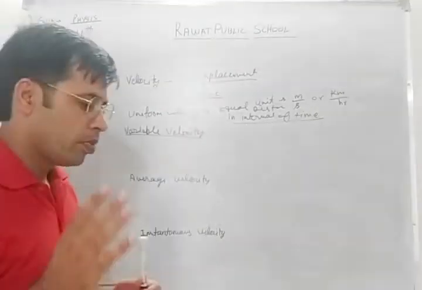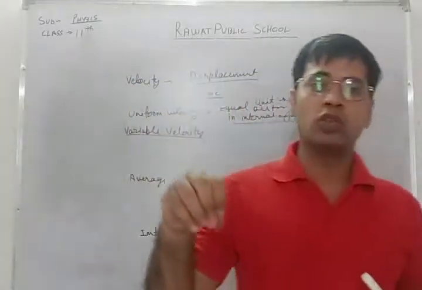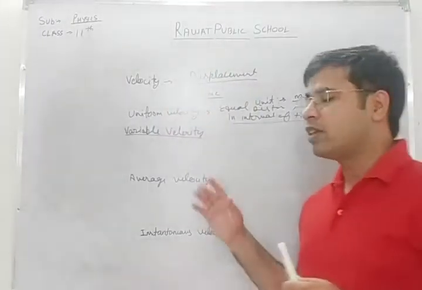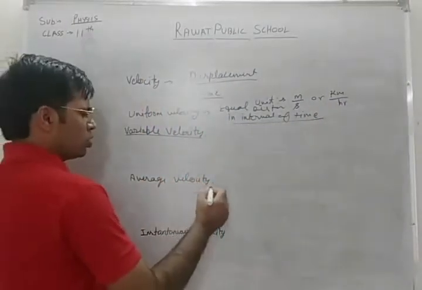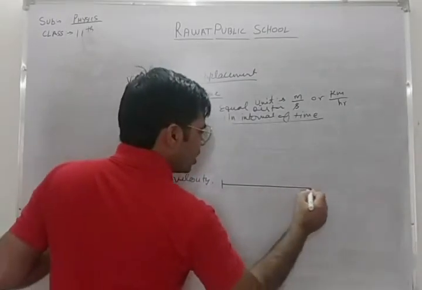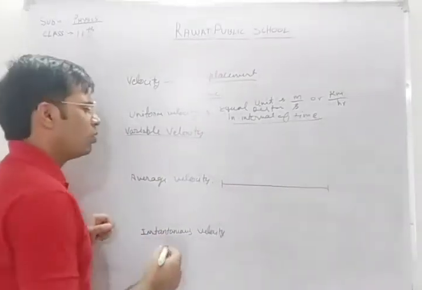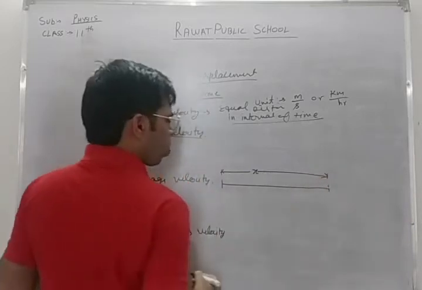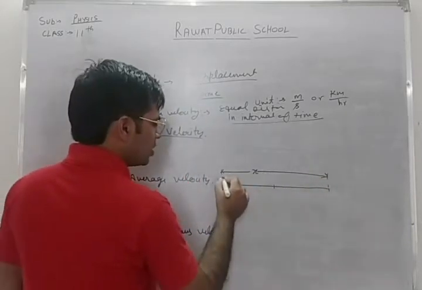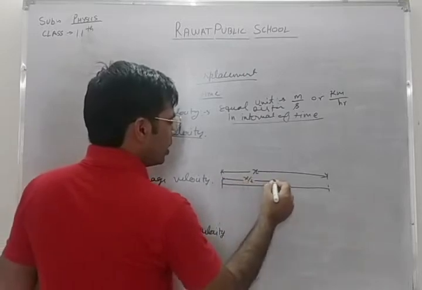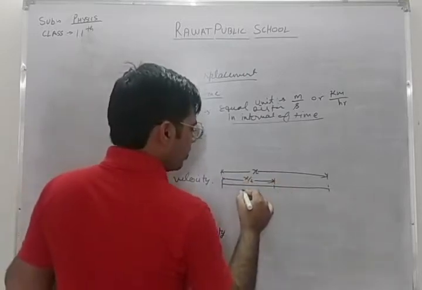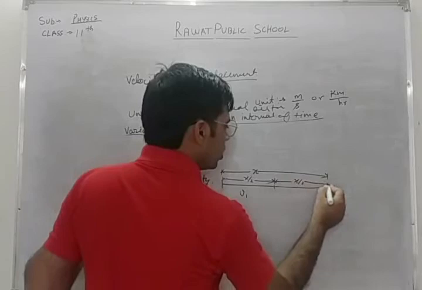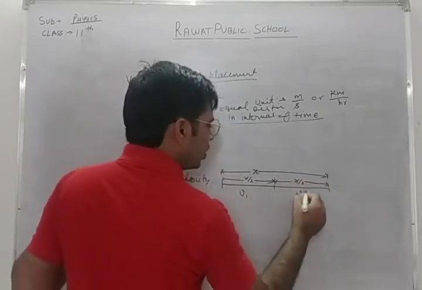Now average velocity. Average velocity is the average of the velocities with which we have traveled or covered a particular distance. That velocity is known as average velocity. So let us understand this with an example. Let's suppose an object is covering a certain distance. The distance is x, let's say. Half of the distance, that is x by 2, is covered by velocity v1, and the remaining half of the distance is covered by velocity v2.